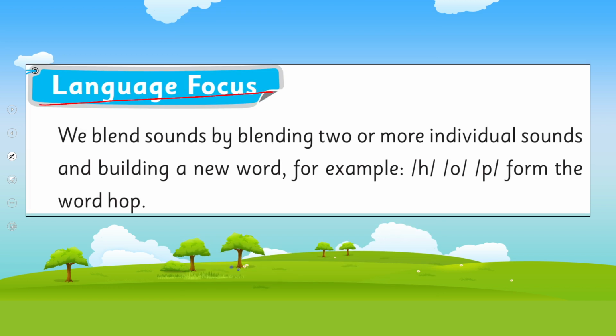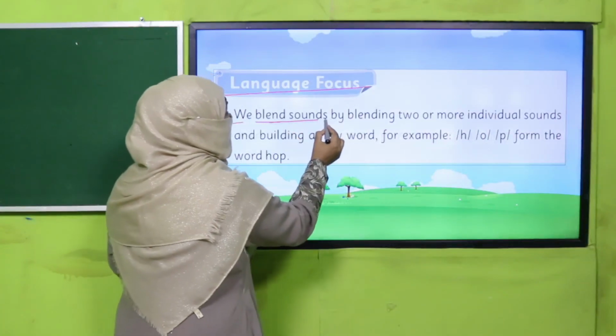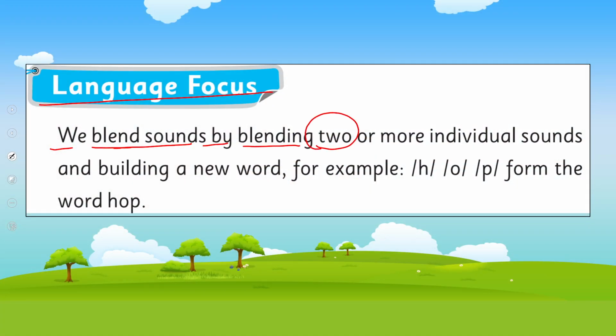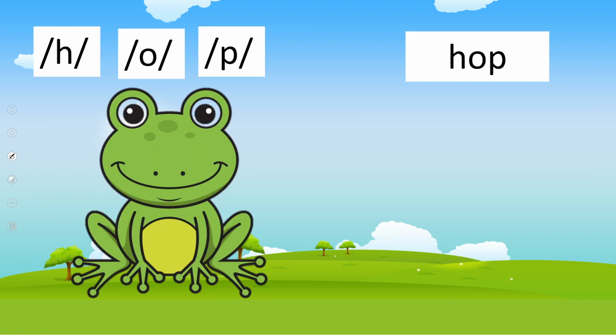Language focus: we blend. And do we know what blend means? To join together. We join the sounds. We blend sounds by joining two or more individual sounds and building a new word. For example, let's look at this picture. These are the individual sounds.